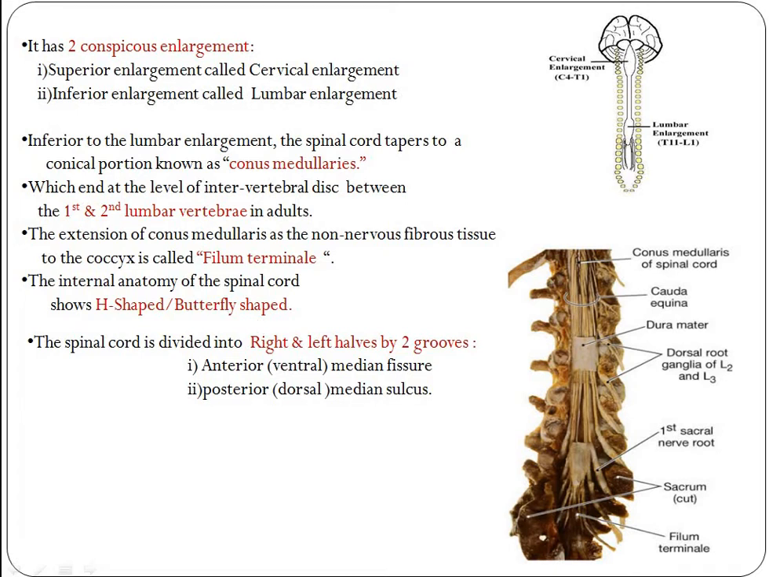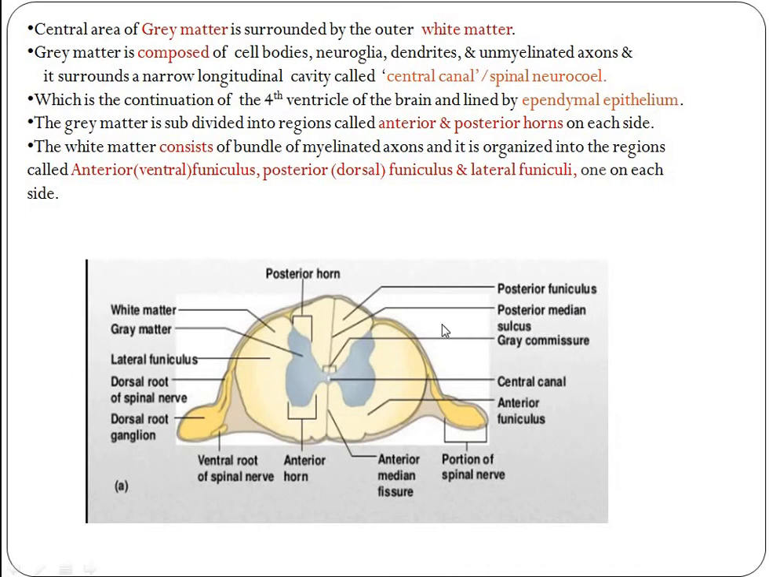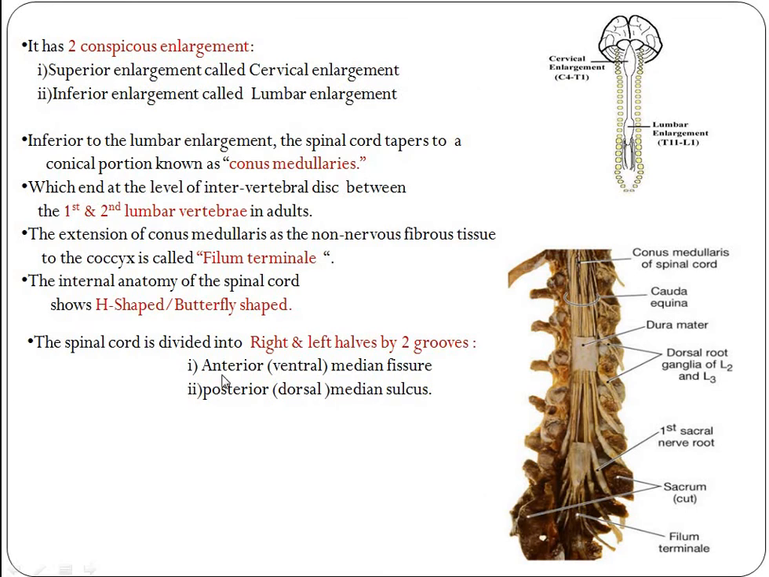Okay, the internal anatomy of the spinal cord. Normally the spinal cord looks butterfly shaped or H shaped. The spinal cord is divided into right and left halves by two grooves called the anterior or ventral median fissure and the posterior or dorsal median sulcus. See, this is one groove and this is the second groove: here the posterior median sulcus and here the anterior median fissure. So the spinal cord is divided right and left, ventral and dorsal.